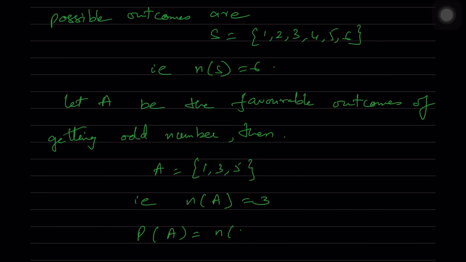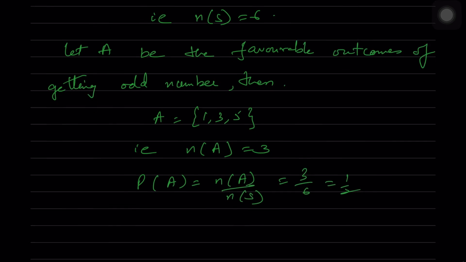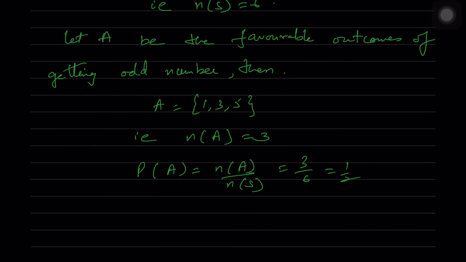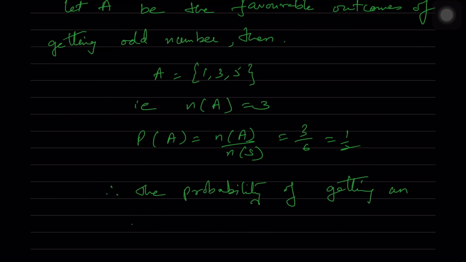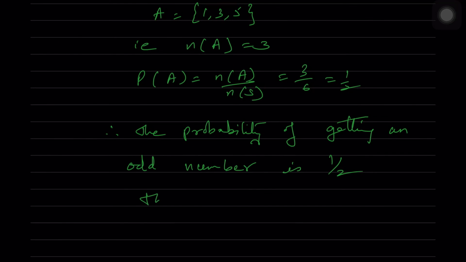N of A is equal to 3, n of S is equal to 6. So probability of A is equal to n of A by n of S, which is equal to 3 by 6, which is equal to 1 by 2. So this is the answer. Therefore, the given statement, probability of getting an odd number is 1 by 2, is correct.